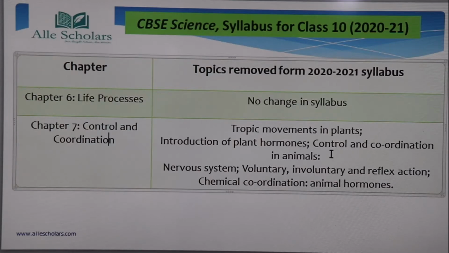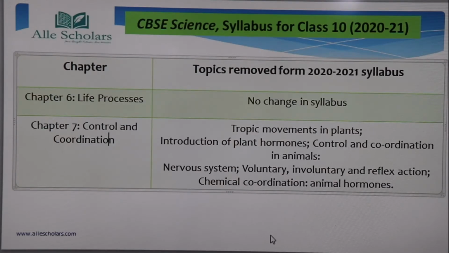Control and coordination in animals has been removed. The nervous system has been removed. Voluntary, involuntary and reflex actions have been removed. Chemical coordination and animal hormones. So you can say that as a whole, this chapter control and coordination has been reduced, totally zero. Only a few things you have to study from this chapter.